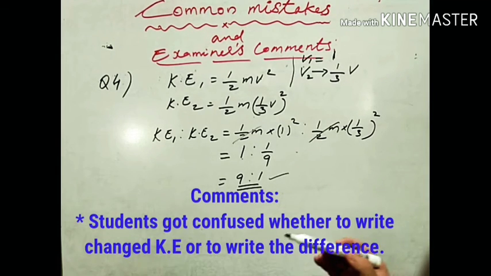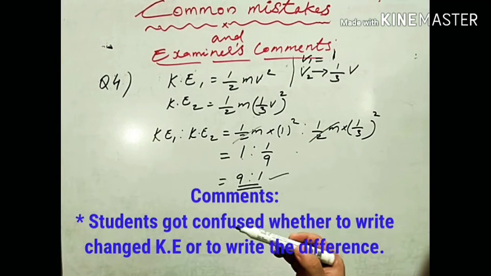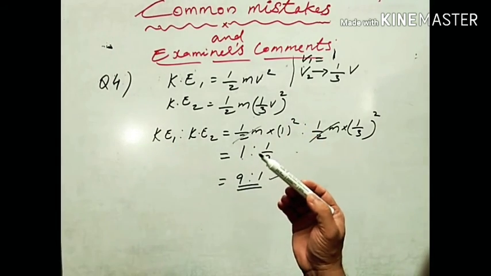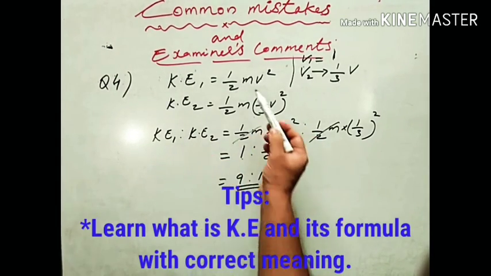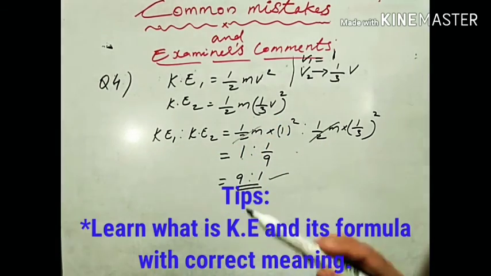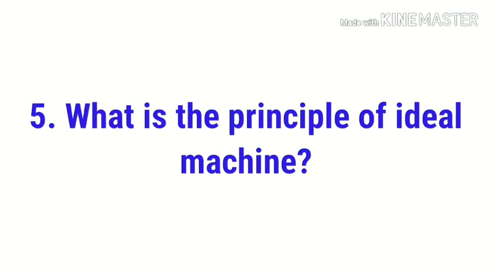So you must learn what is kinetic energy, the formula for kinetic energy, and what are the factors on which kinetic energy depends. Okay. So mass and velocity. So how the kinetic energy gets affected by changing the mass and velocity. So when you get the formula, you have to analyze each formula very critically. Alright. Okay. Now let us go to the 5th question.